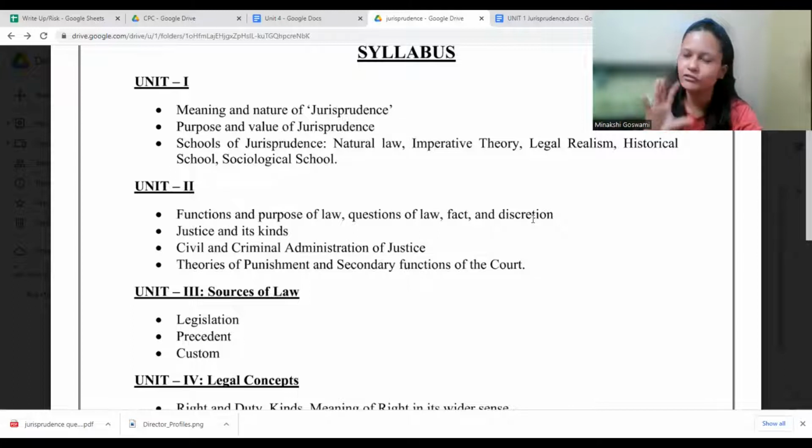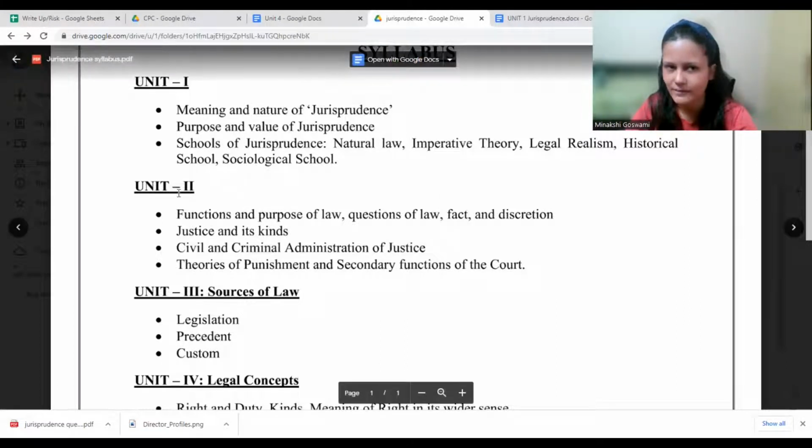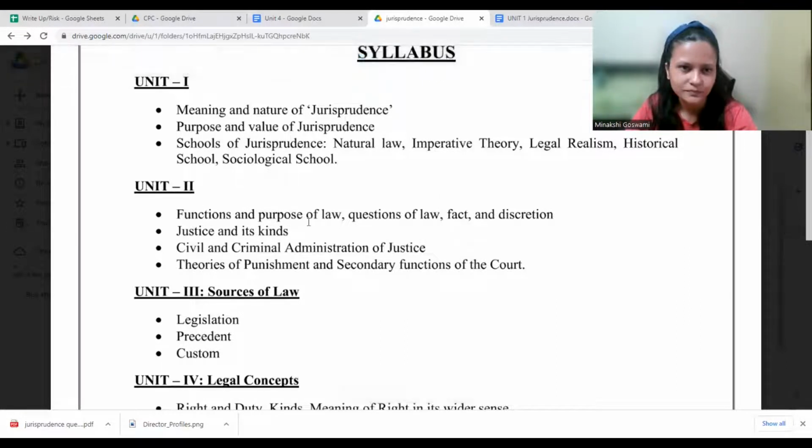There again, different types of questions court would decide, where we may have a question of law, as in whether it's a murder, whether it's a culpable homicide, right? It might be a question of fact, whether the person is mentally sound or not. It may be discretion, it may be a combined question of law and fact also. Like that, we have these concepts from unit 2.